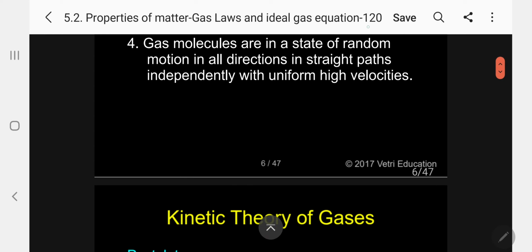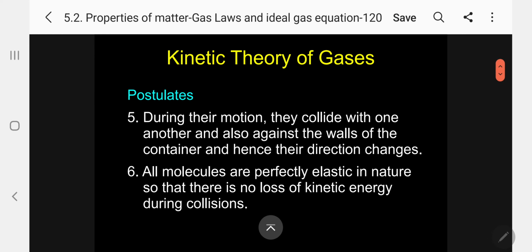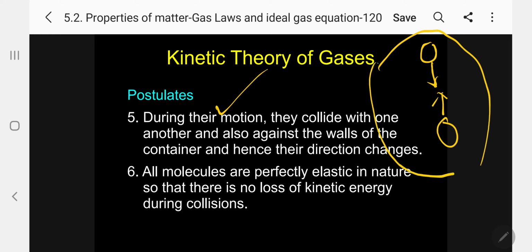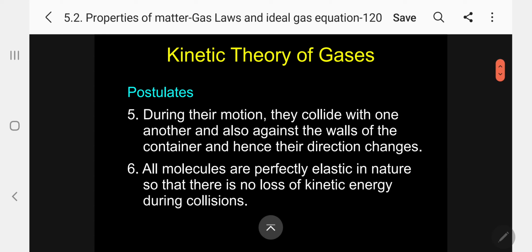Please follow. Number 5. During their motion, they collide with one another. Suppose one molecule is going in this direction, another molecule coming in this direction, they collide. So during their motion, they collide with one another and also against the walls of the container. Suppose there is a wall, that is a container wall. If this molecule is here, it will collide here. This molecule will collide with the container.